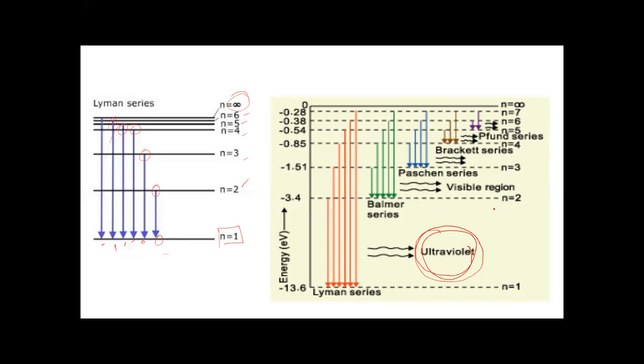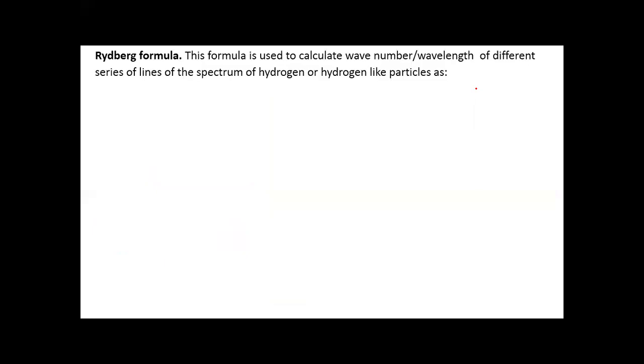Similarly, in the case of the Balmer series, the ground state is n=2. In the Paschen series, the ground state is n=3. Similarly, for Brackett it is 4, and for Pfund it is 5. So the Lyman series lies in the ultraviolet region, the Balmer series lies in the visible region, and Paschen, Brackett and Pfund all lie in the IR, that is the infrared region. Okay, now we will proceed.